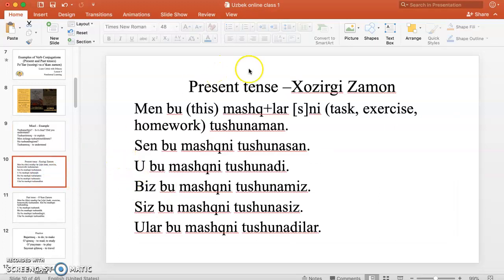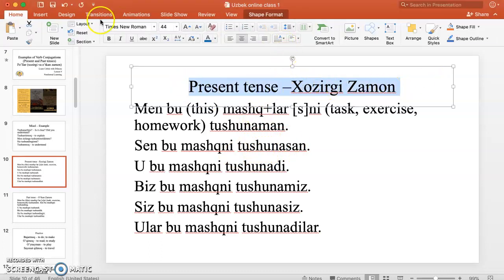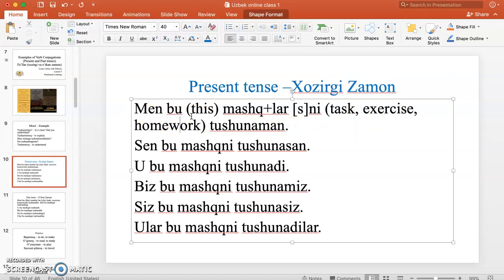Let's practice. For example, I would like to use the verb tushunmoq. Tushunmoq, we just said, it's to understand. Let's talk about present tense. Present tense means hozirgi zamon. Tense means zamon. Zamon could also mean, in regular life, the world or the time. Okay, the time right now, like this is the time in our world. Zamon.